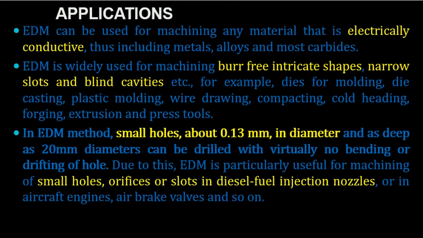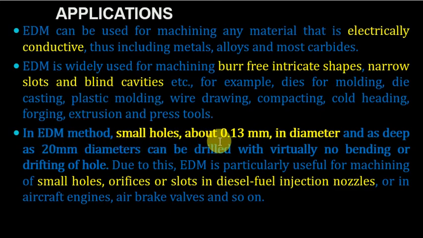What are the applications? The applications are machining materials that are electrically conductive. EDM is widely used for machining burr-free intricate shapes, narrow slots, and blind cavities. For example, molding dies, dies for casting, plastic molding, wire drawing, cold heading, forging, extrusion, and press tool dies are generally produced by the EDM process.